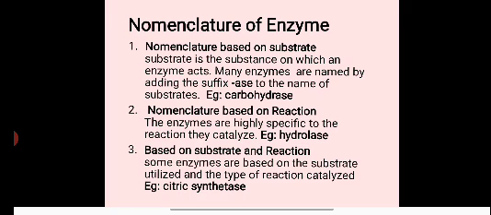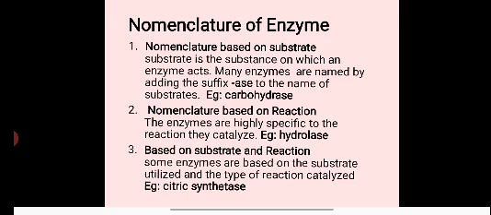The enzyme catalyzing reduction is named reductase. The enzyme catalyzing dehydrogenation is called dehydrogenase. The enzyme catalyzing phosphorylation is called phosphorylase. The enzyme catalyzing transamination is called transaminase. The enzyme catalyzing isomerization is called isomerase.